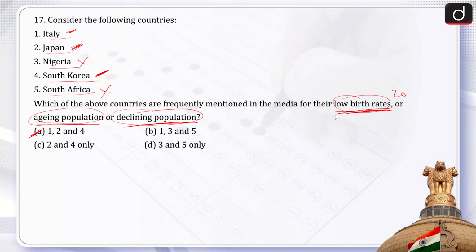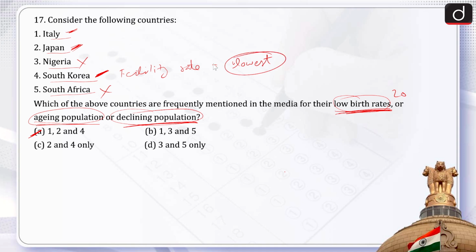So let us first talk about South Korea. South Korea is an Asian nation. It lies in the Asia continent. And if we talk about the fertility rate, the fertility rate of South Korea is lowest in the world.